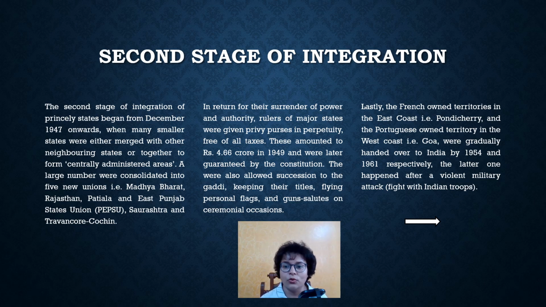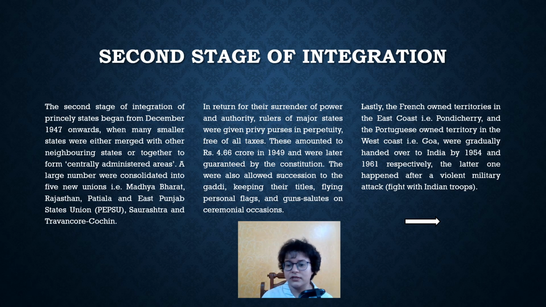Lastly, the French-owned territories on the east coast, which is Pondicherry, and the Portuguese-owned territories on the west coast, which is Daman and Diu and Goa, were gradually handed over to India by 1954 and 1961 respectively. The latter happened after a violent military attack, which is a fight with Indian troops.